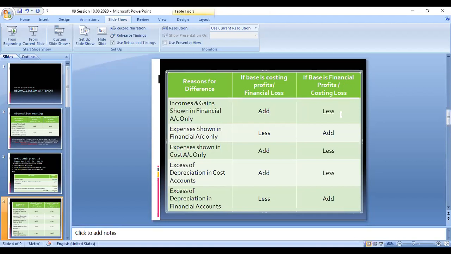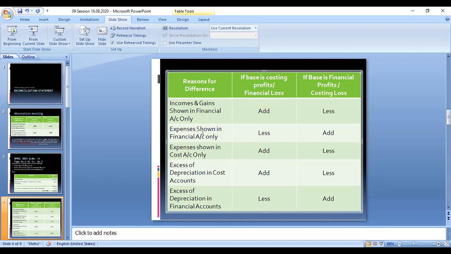If any income is written only in the financial accounting, it means the financial accounting profit will be higher than the cost accounting profit. For arriving at the cost accounting profit, you have to adjust with that particular difference amount. If the profit is higher in financial accounts, you have to deduct it to arrive at the cost accounting profit. If it is higher in the financial accounting profit, you have to less. Right. The next case is the opposite of this effect.